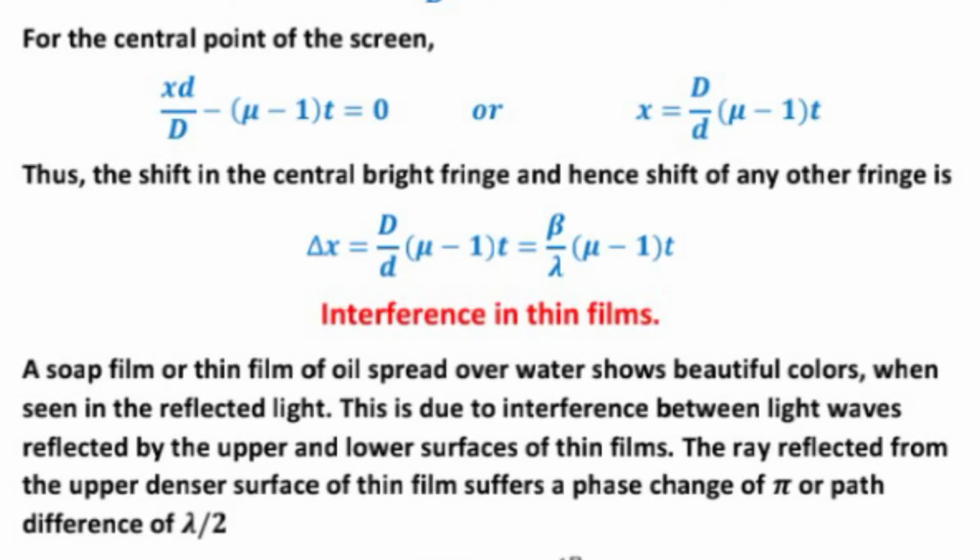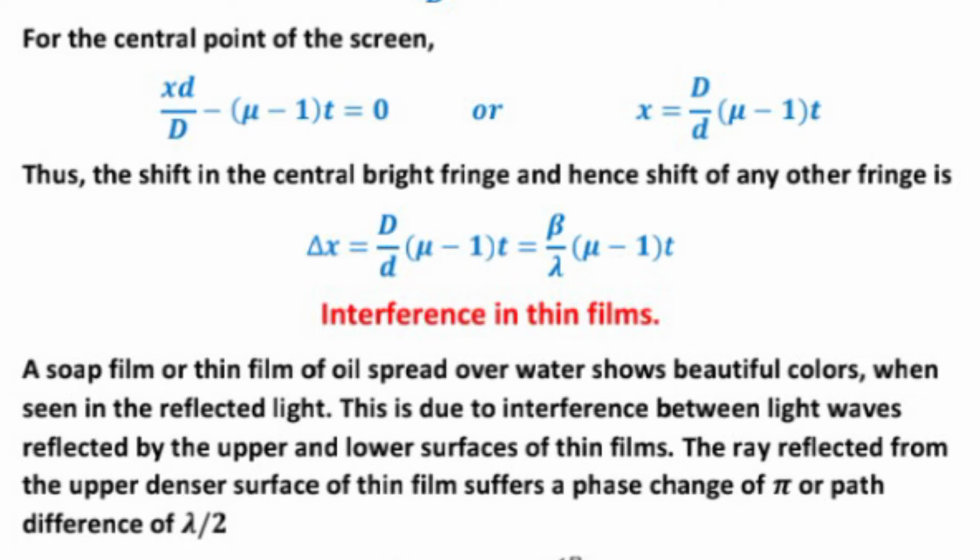For the central point of the screen, xd upon D minus (mu minus 1)T equal to 0, and that will be equal to x equal to D upon d times (mu minus 1)T. Thus the shift in the central bright fringe, and hence the shift of any other fringe, is delta x equal to D upon d times (mu minus 1)T. It will be equal to beta upon lambda times (mu minus 1)T.